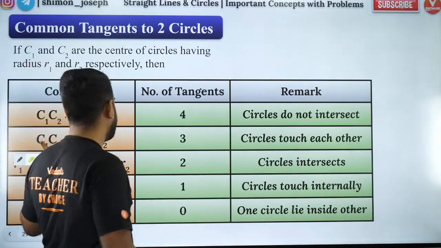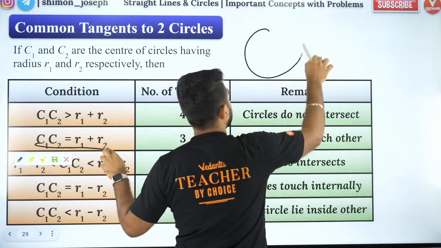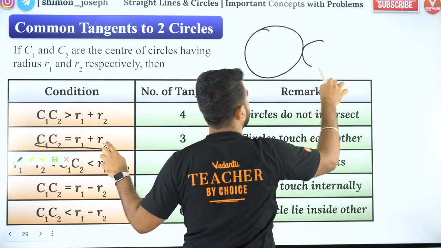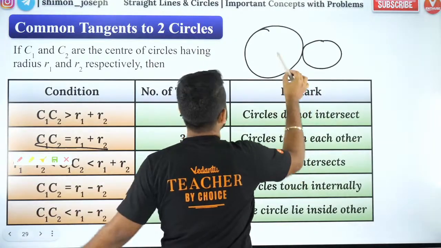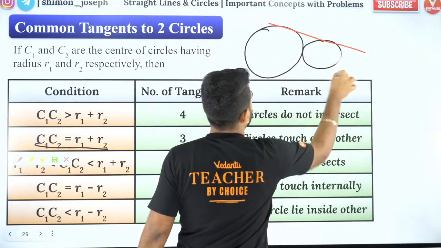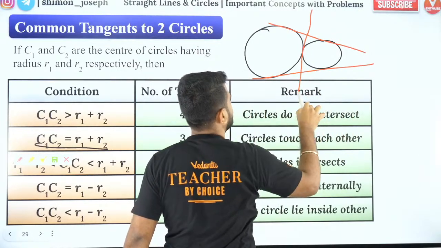The next one is when you have 2 circles touching each other externally. So this is one circle, this is another circle. They are touching each other externally. Then how will the tangents be? You will have 2 direct common tangents and 1 transverse common tangent.